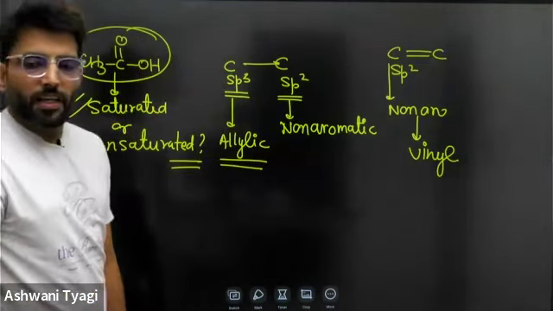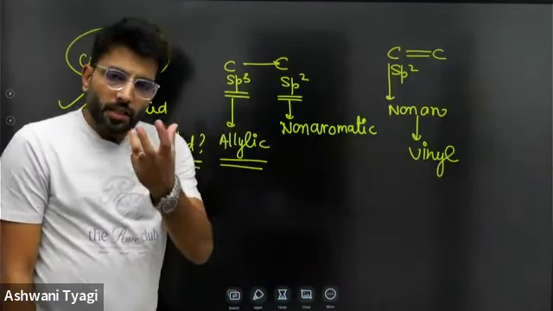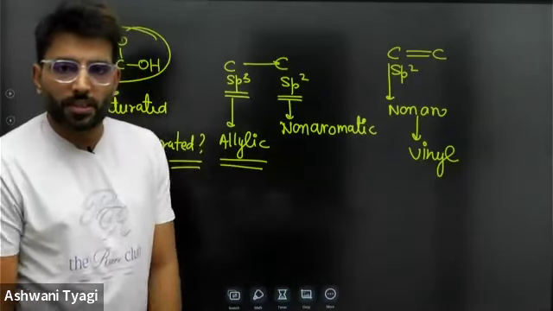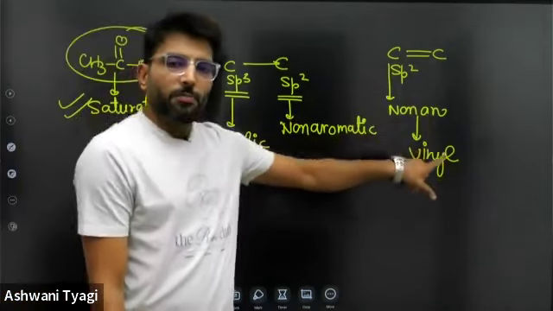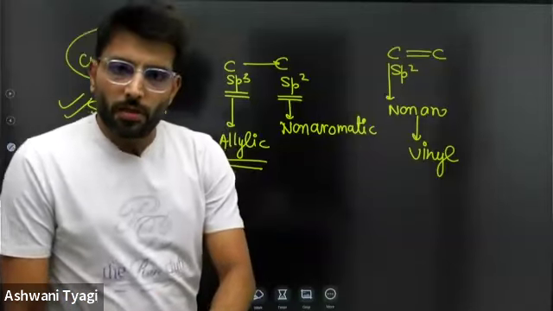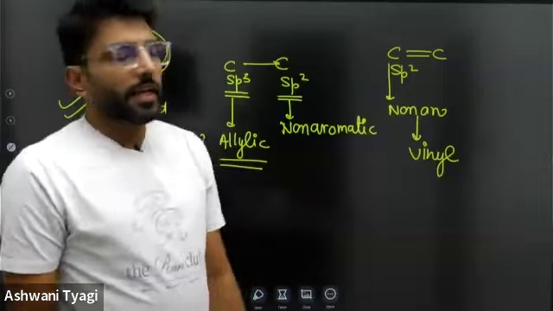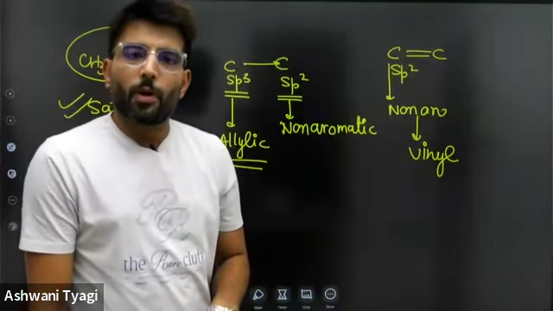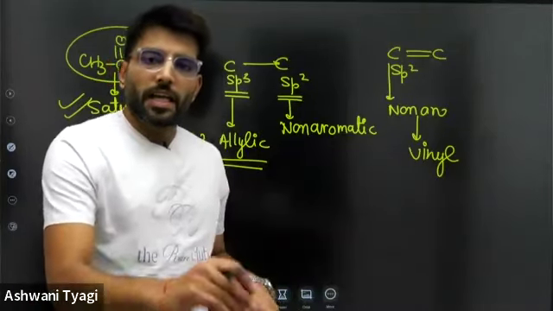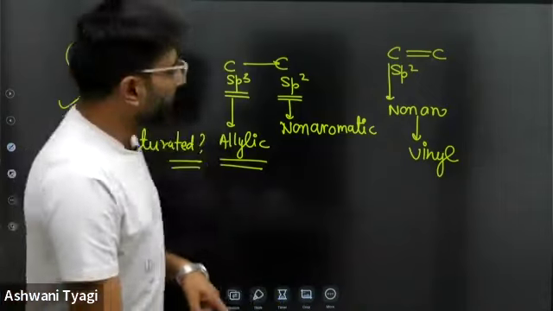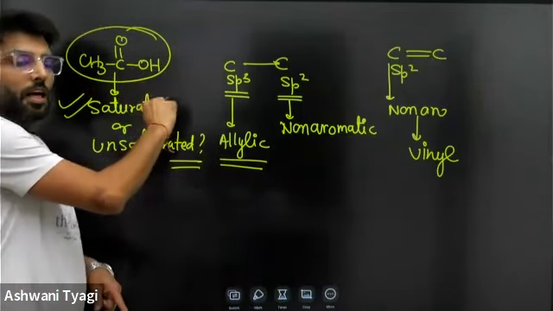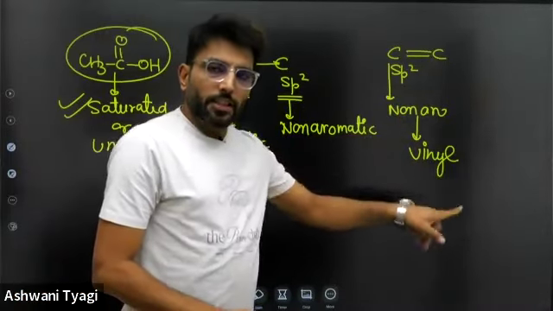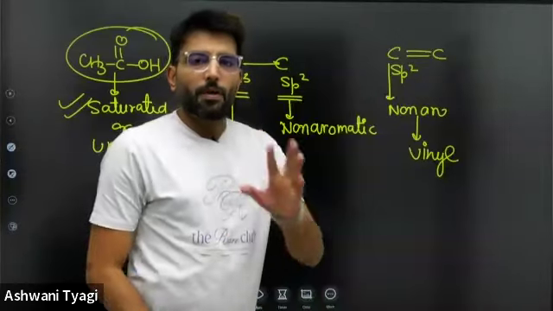Sometimes, from the degree of unsaturation, people infer that anything which has a degree of unsaturation is unsaturated. No. An unsaturated compound by definition should have a carbon double bond or carbon triple bond. If there is no carbon double bond or carbon triple bond, the compound will be called a saturated compound, even if it has pi bonds. In an unsaturated compound, it must have a carbon double or triple bond.